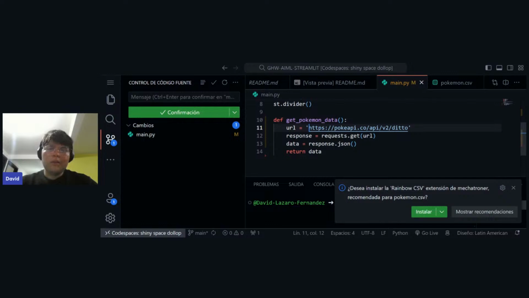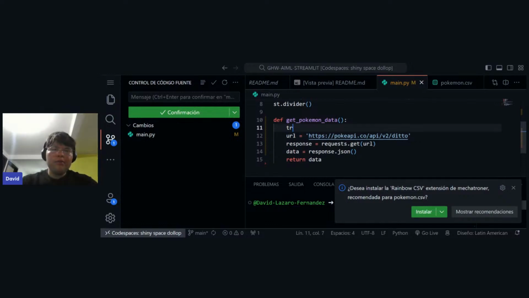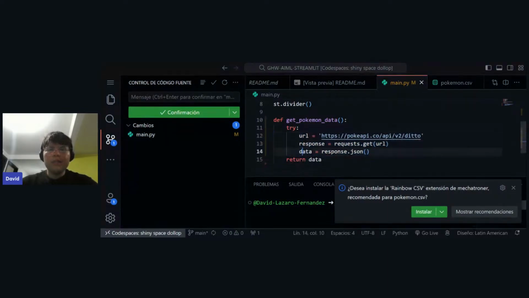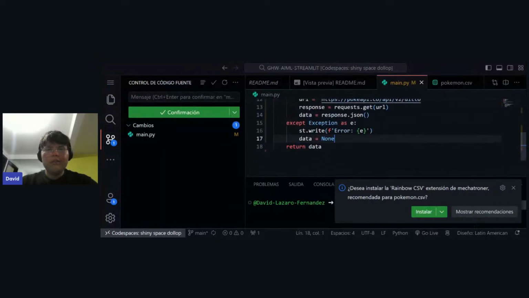But because we're making a petition in Python, we want to use this word called try. So it will try to make the petition to the Pokemon API, and we can have another except, exception as e, and then write the error, right? So the data is going to be None, and we're not going to return anything, right? So return.